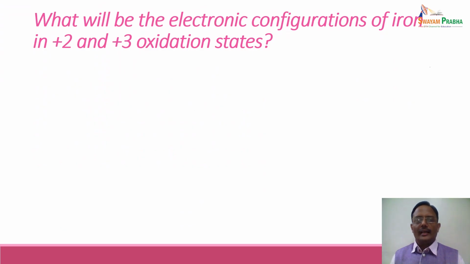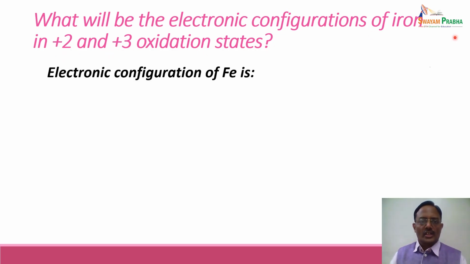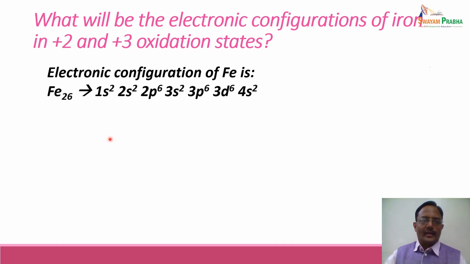What will be the electronic configuration of iron in +2 and +3 oxidation states? So let us write first the electronic configuration of iron with atomic number 26. Its electronic configuration is 1s2, 2s2, 2p6, 3s2, 3p6, 3d6 and 4s2.